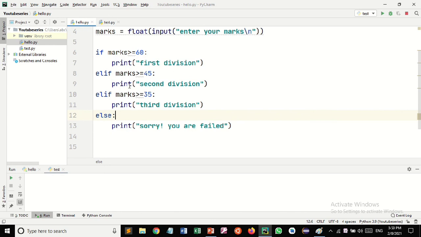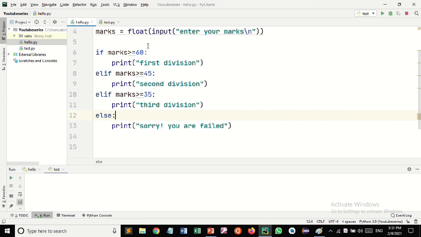So you can see, if the entered marks are greater than or equal to 60, the first condition runs. If the entered marks are greater than 45, it will execute this elif part, that means second division.